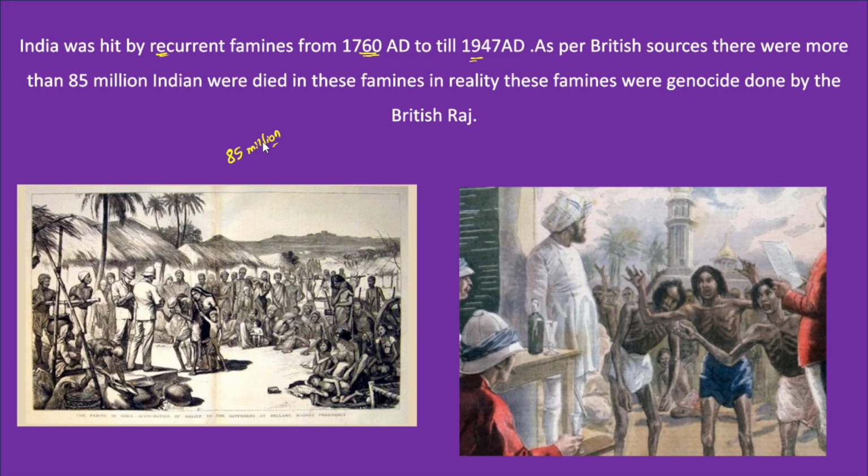However, in reality, these famines were also called genocides done by the British against the people of India at that time, because they provided little or no support to the people who were worst affected by these famines.